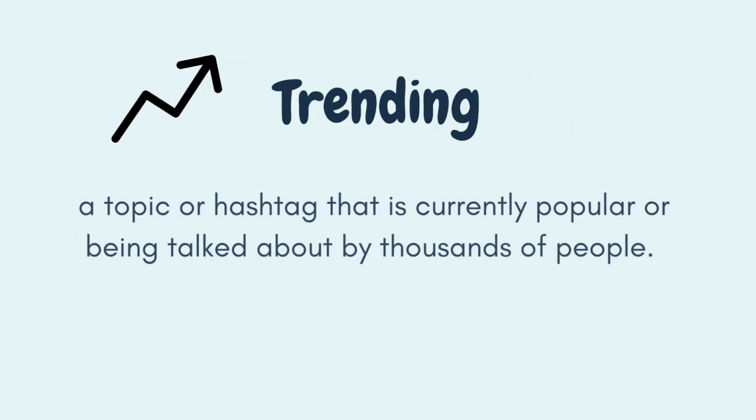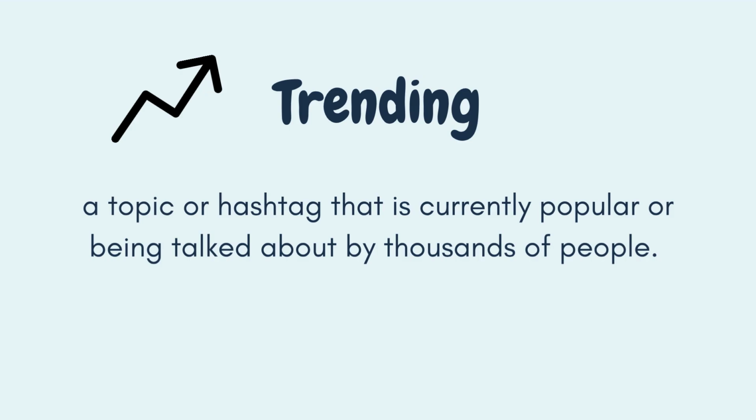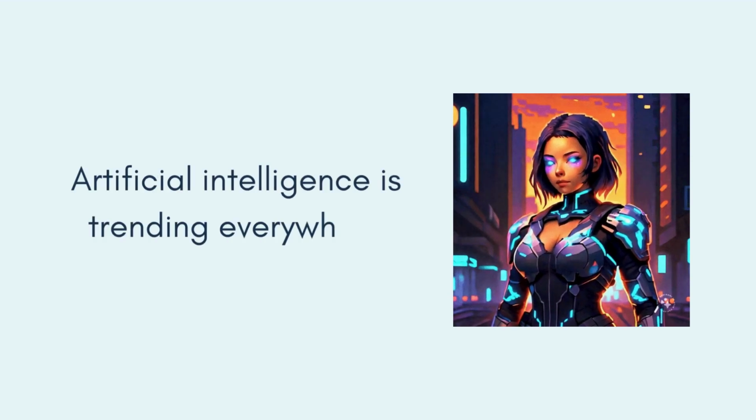Trending. This describes a topic or hashtag that is currently popular or being talked about by thousands of people. For example, artificial intelligence is trending everywhere right now.